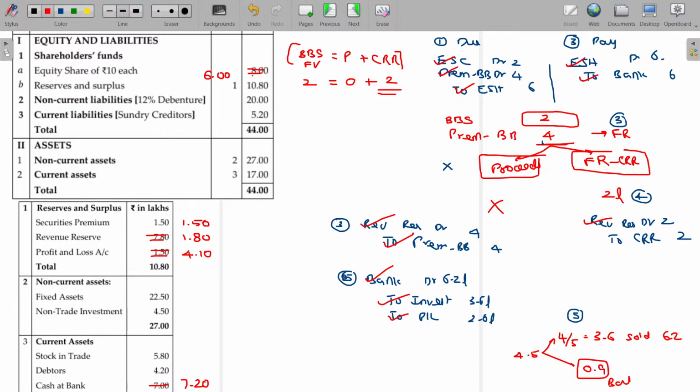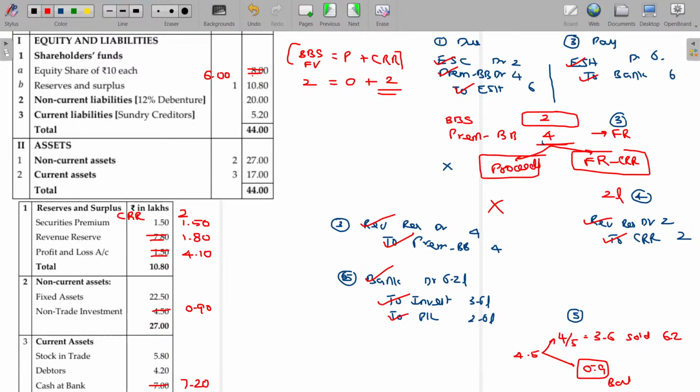And in case of investment, 3.6 is eliminated. Now the new investment, being the balancing figure, is 0.9 only. This CRR remains unticked, and I'll tick it, and it will be posted as a part of reserves and surplus named as CRR, this value being 2.